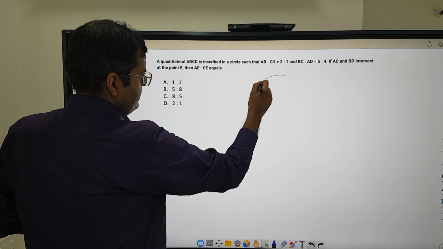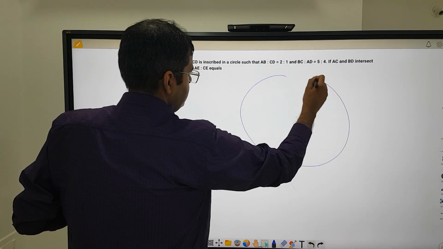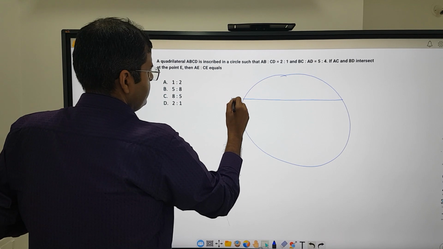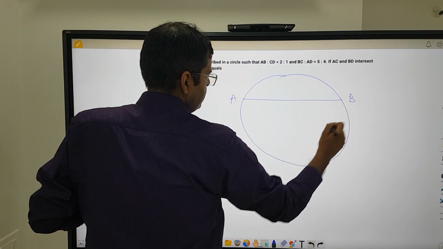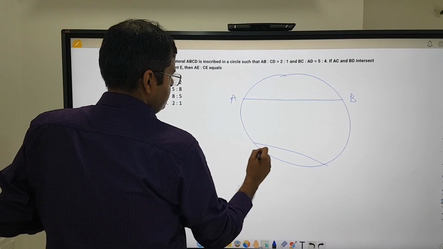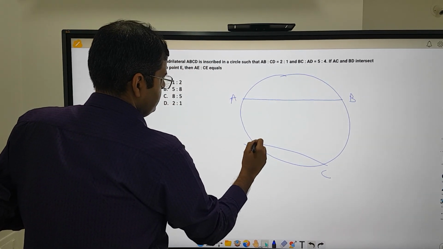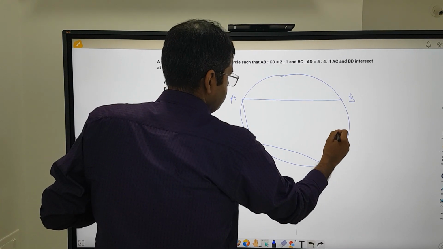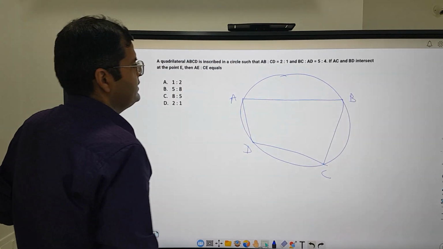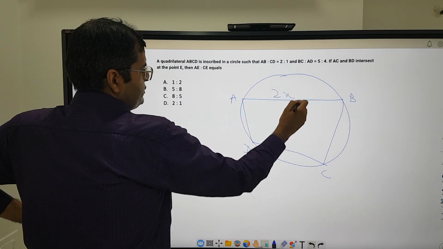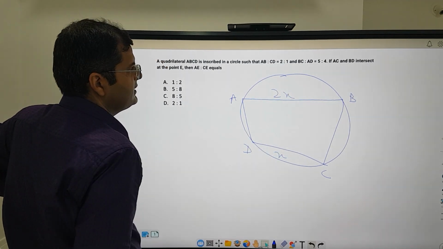Okay. Let me draw, this is the circle. So this is AB and this will be CD. So this is the quadrilateral. Yes. AB is to CD is 2:1. So if this is 2x, this is x.